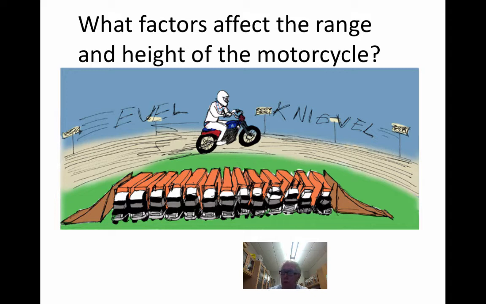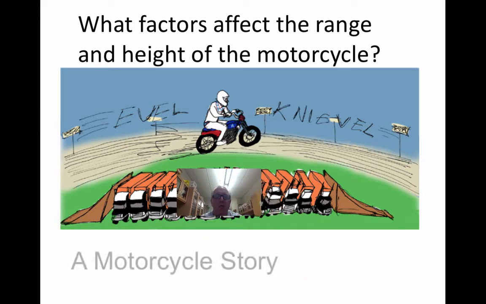A motorcycle flying up in the air becomes a projectile, and it's going to have this motion of going up and coming back down again, fired up at an angle. So what are the factors that affect how far away the motorcycle is going to land? Well, we can talk about that in class, but you can already be thinking about it. And if you remember to remind me, I will tell you a motorcycle story when we are back in class.